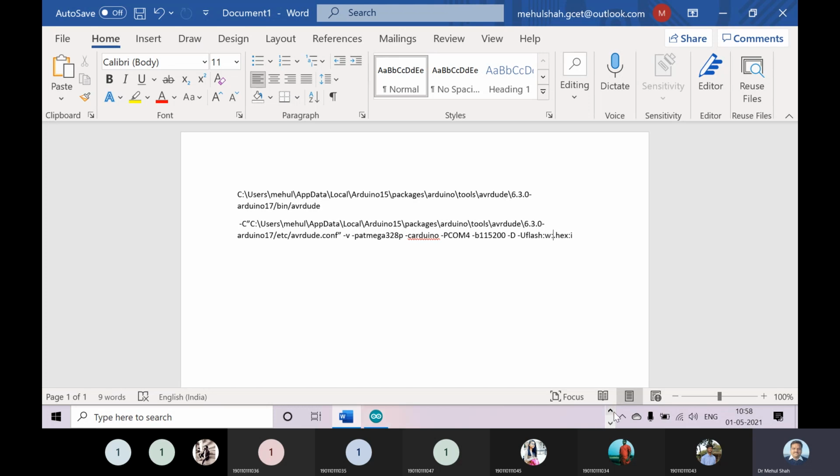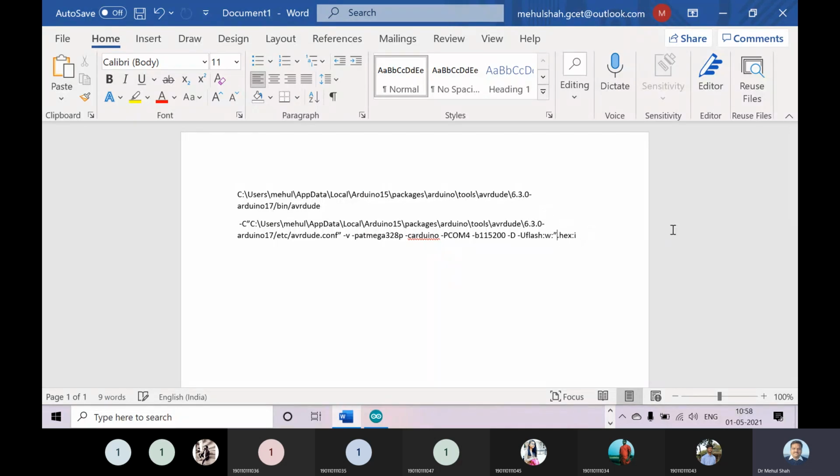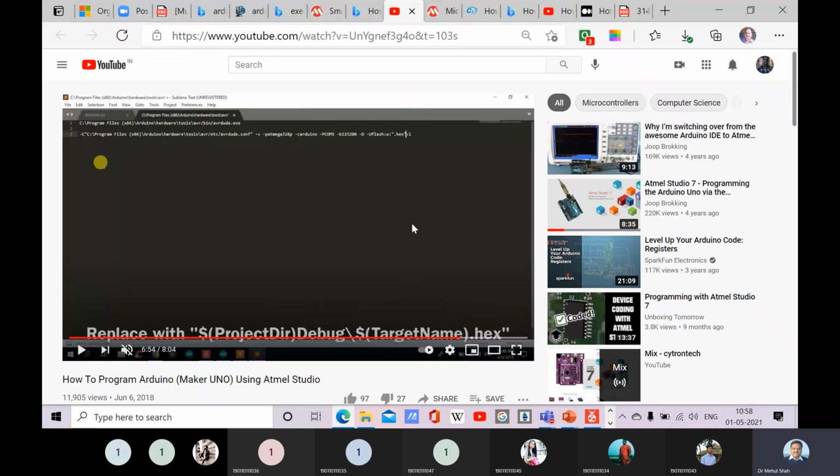After W there will be again an inverted comma, and after hex also there will be an inverted comma. Then a dollar sign.